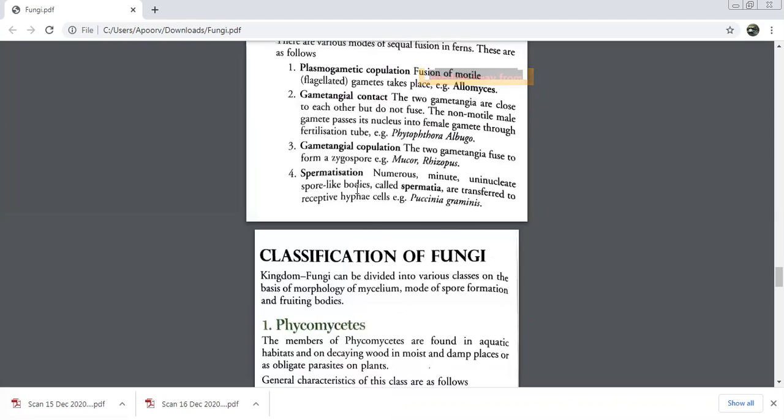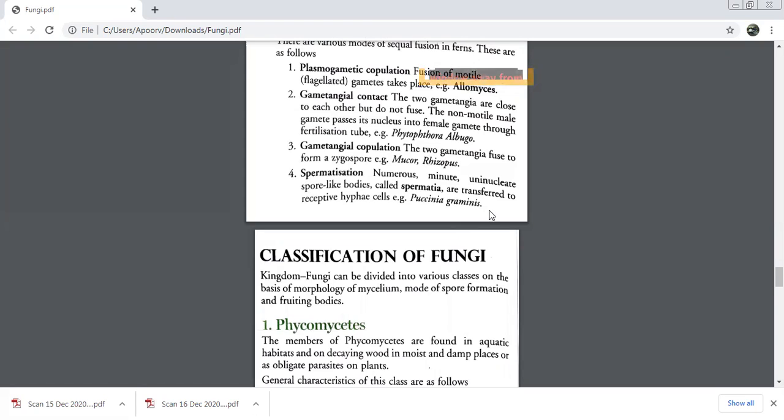The fourth is spermatization. Many minute, small, uninucleate spore-like bodies, which are called spermatia, are transferred to the hyphae cells. What is happening in spermatization? Spermatia are being transferred. Now, what are spermatia? There are many very small uninucleate spore-like bodies. What are they called? Spermatia. I know it is difficult to learn these terms. It's something new for you. But don't worry, this is the last kingdom.